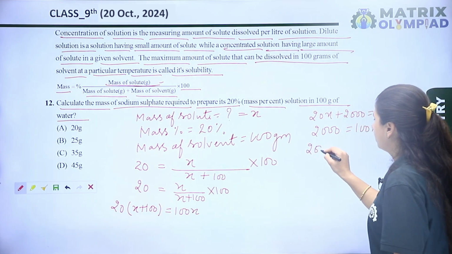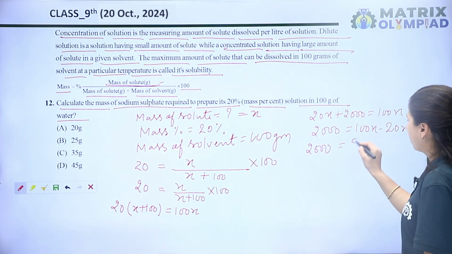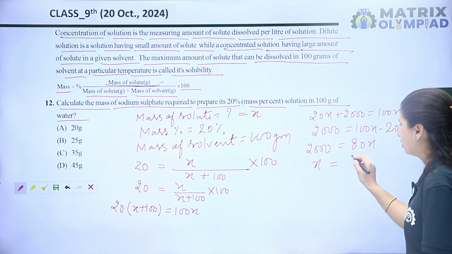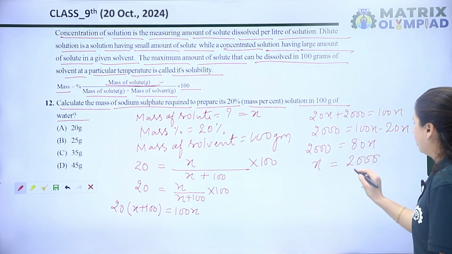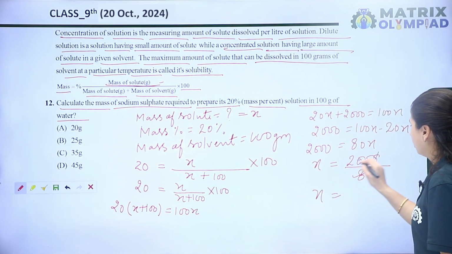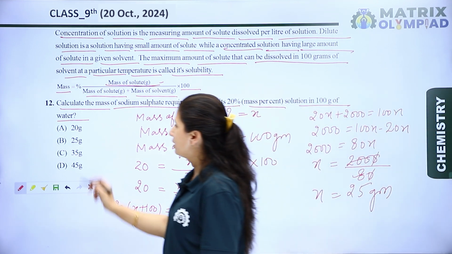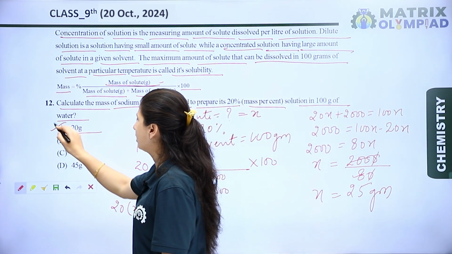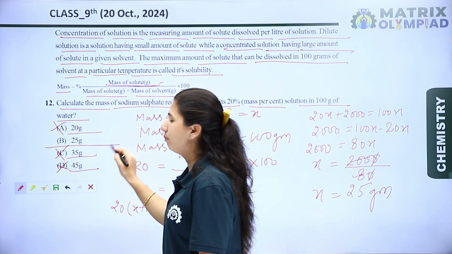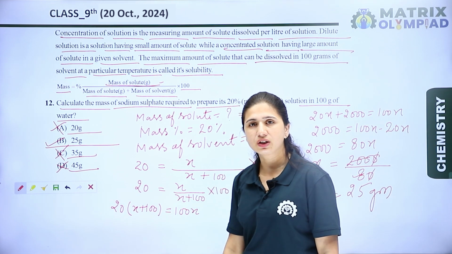Subtracting, it becomes 80x. So x is equal to 2000 upon 80, which is 25 gram. The options are 20 gram, no, it is wrong. Next is 35, also wrong, 45, also wrong, and B is 25 gram. So option B is the right option for this question.